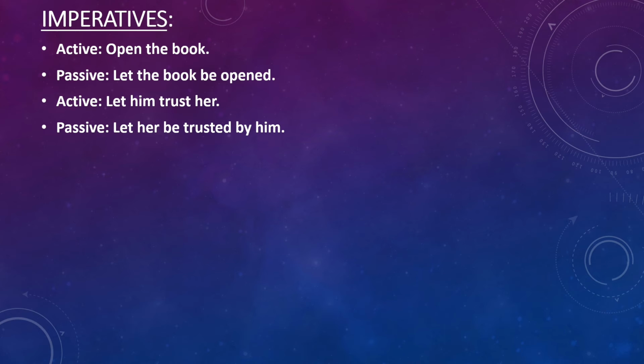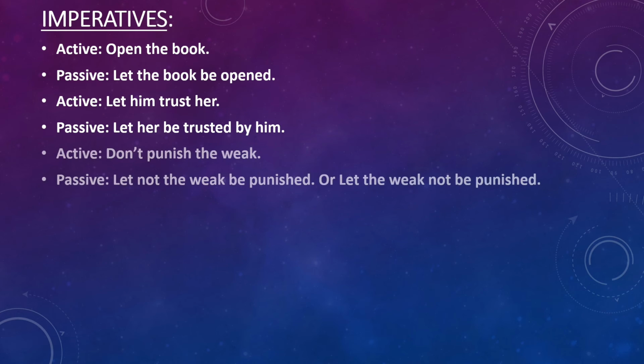Next one. Active voice: let him trust her. Passive voice: let her be trusted by him. One more example: don't punish the weak. That is in the active voice. The answer in the passive: let not the weak be punished, or let the weak not be punished.